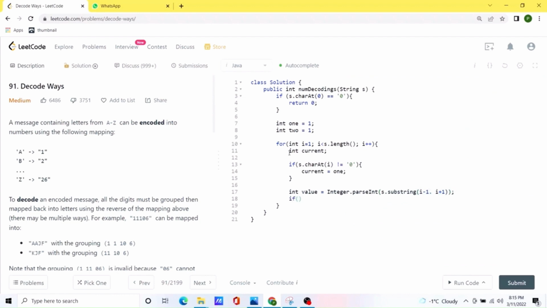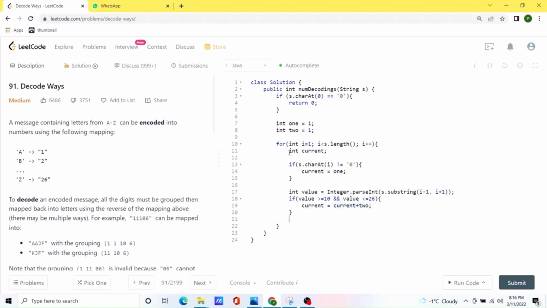We check the condition: if value is greater than or equal to 10 and value is less than or equal to 26, which means we need to update the current value as current plus whatever the value of two we had, because remember the value at current we are already adding as 1.